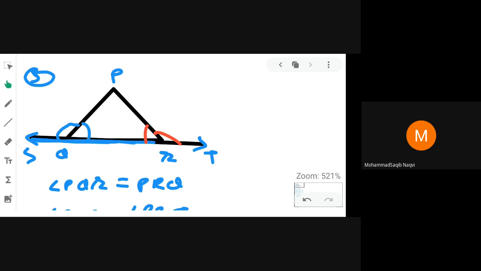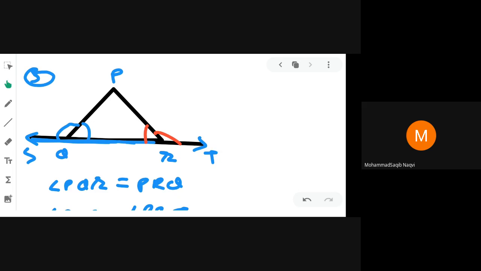Please remember this, it is useful. You can see angle PQR is an interior angle, right? Angle PRQ is an interior angle. If these two interior angles are equal, what is the meaning of that? Its exterior angles are also equal. So it means angle PQS and angle PRT are also equal. Here we are proving that.